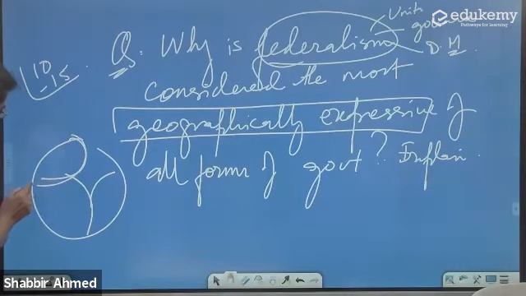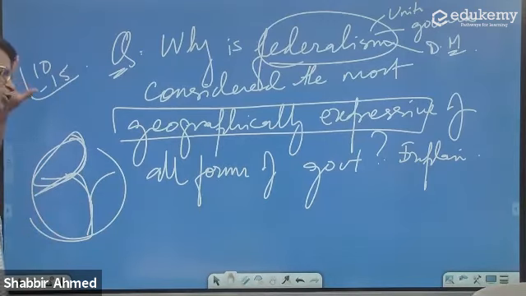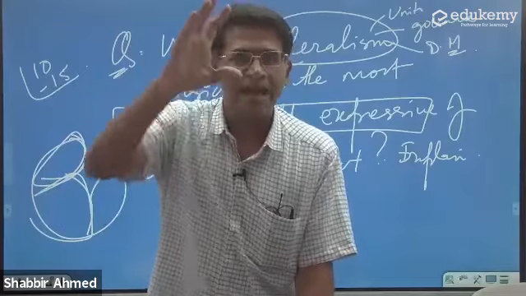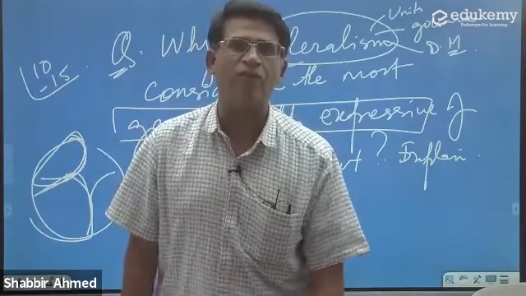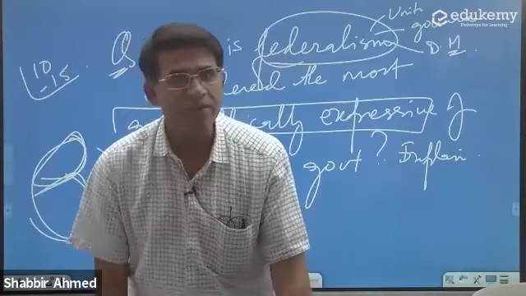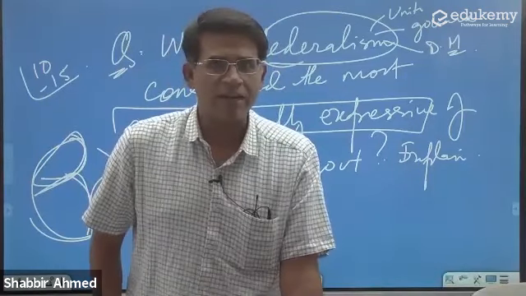Even if the units are based on local conditions, that does not mean it is actually federal. Is there any country that does not have subdivisions of its large territory? Do we have countries of that kind?